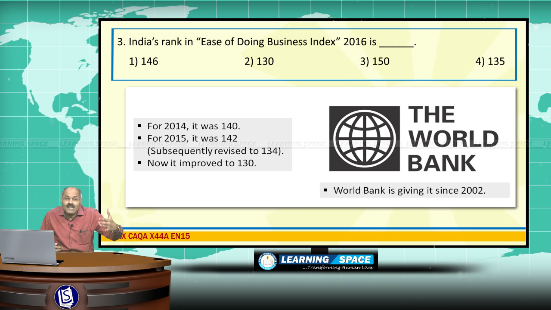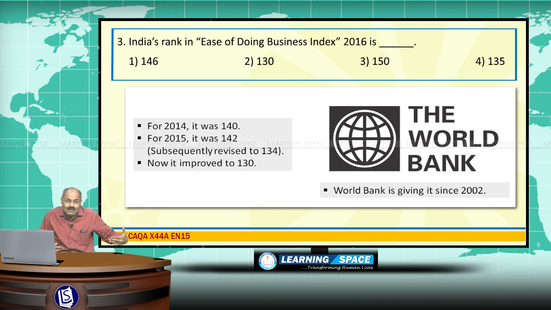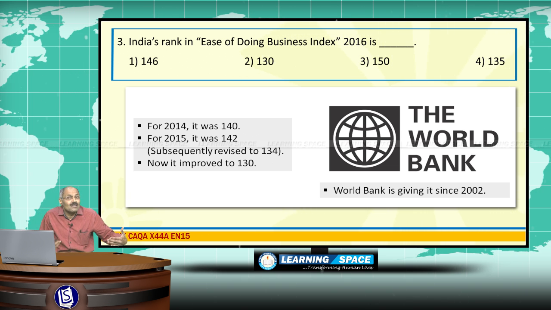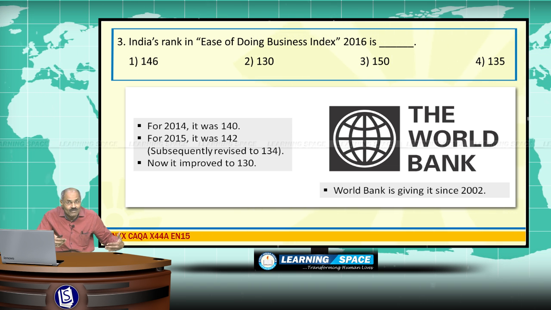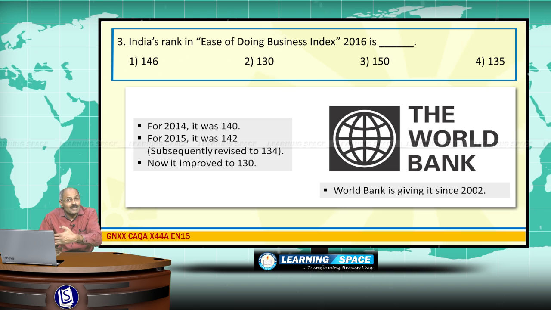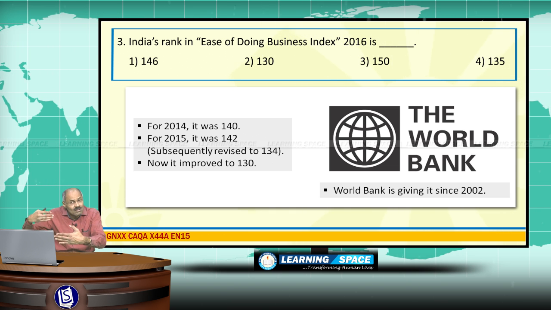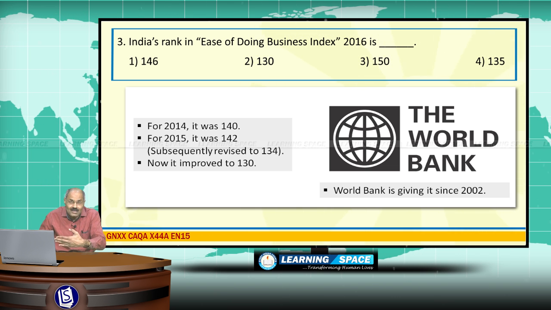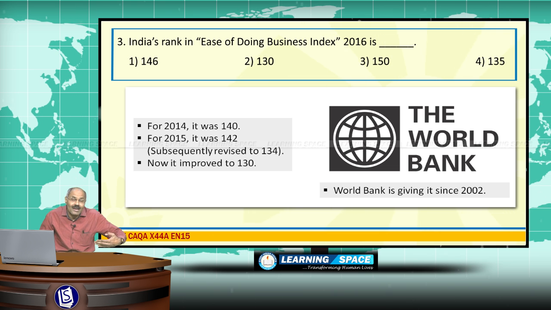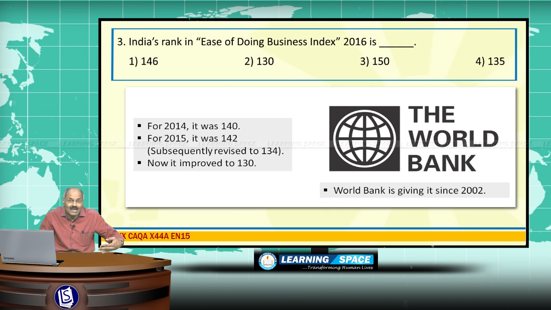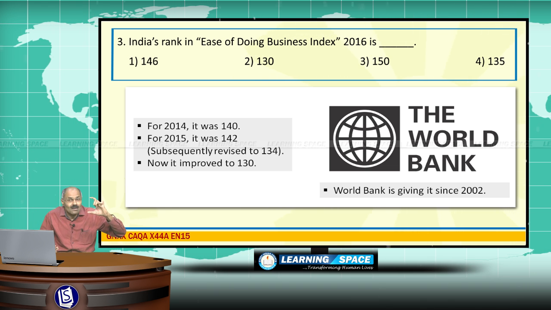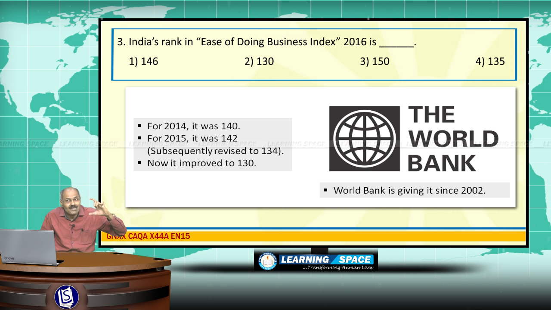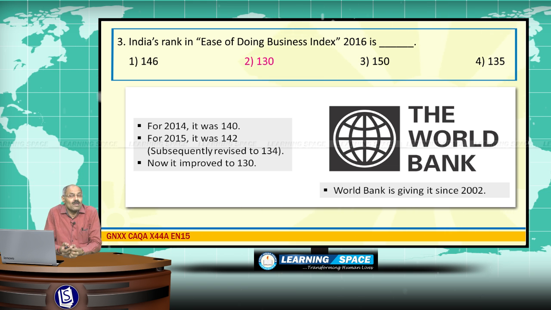And don't forget, for the year 2014, the rank was 140, and for the year 2015, the rank was 142, but based on the present new methodology, this was revised to 134 subsequently. That means it is raised by only 4 points, not 12, right? So the answer here is 130.